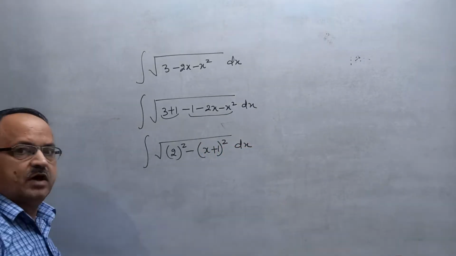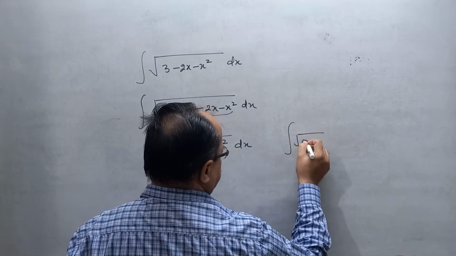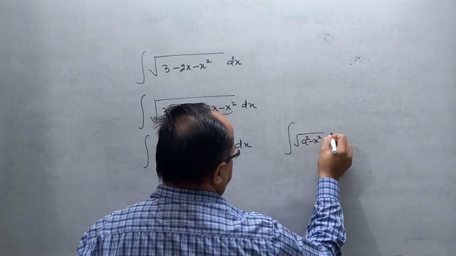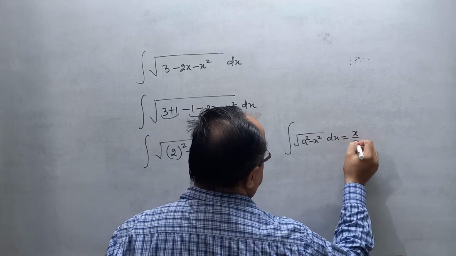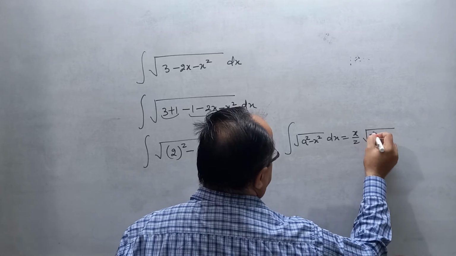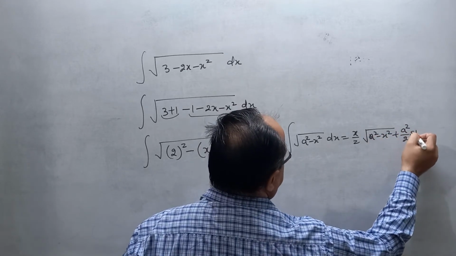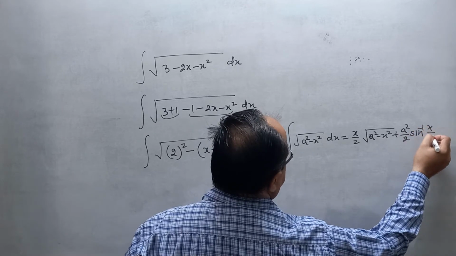Now can you tell me the formula? The formula of integration of root a square minus x square dx is x by 2 root a square minus x square plus a square by 2 sin inverse x by a plus c.